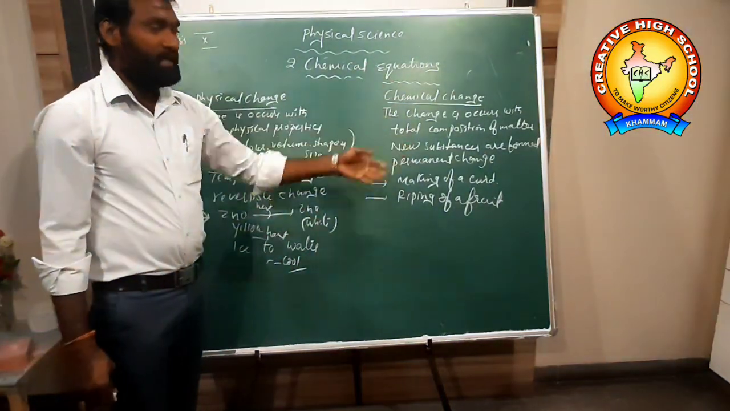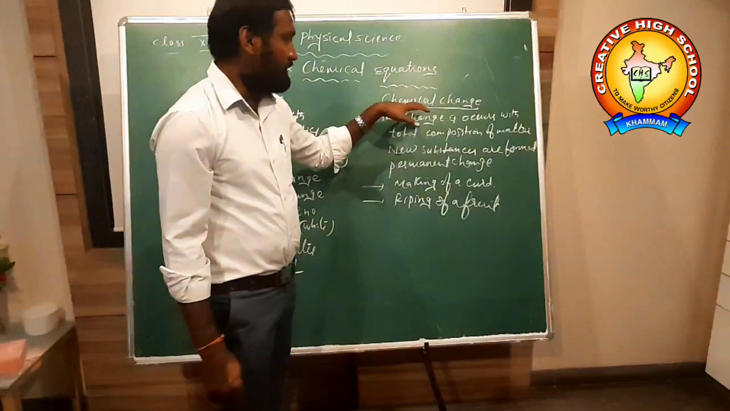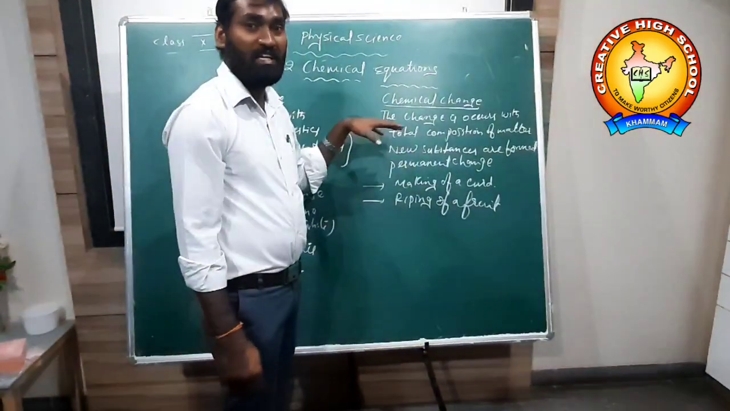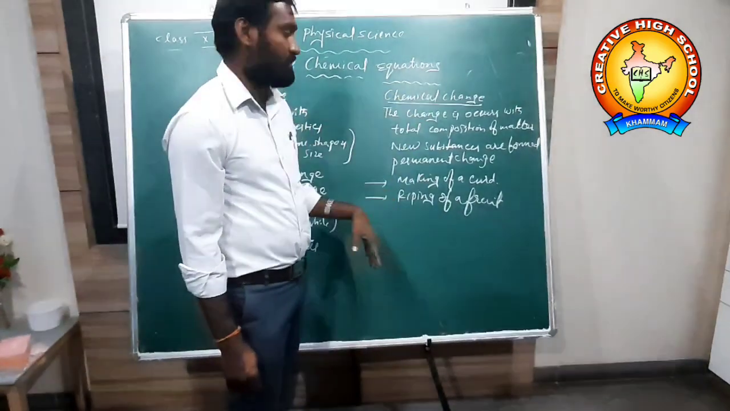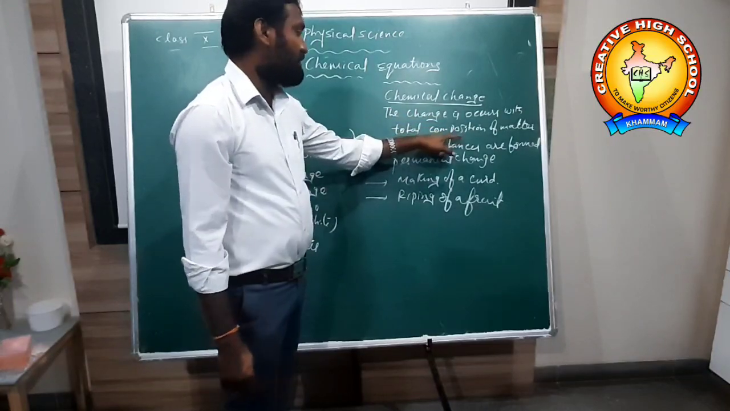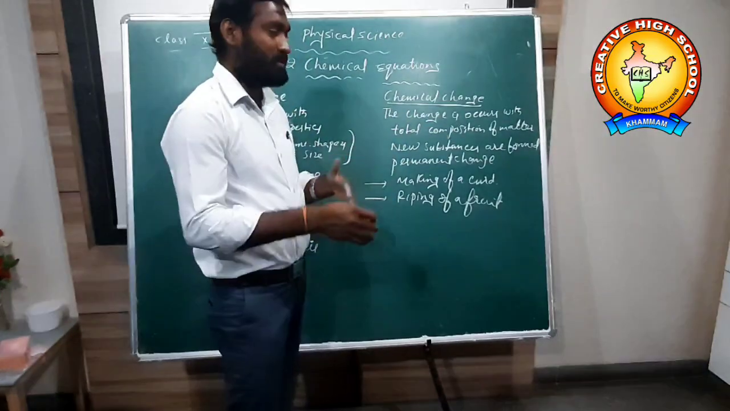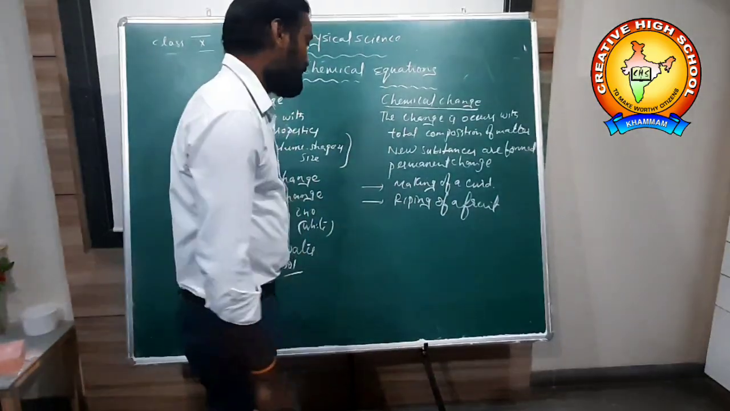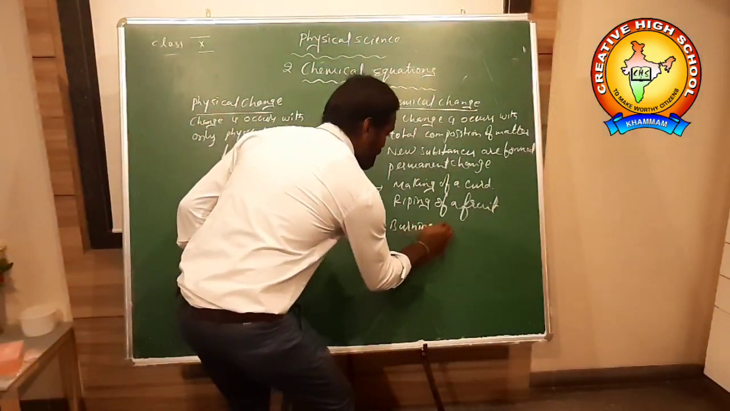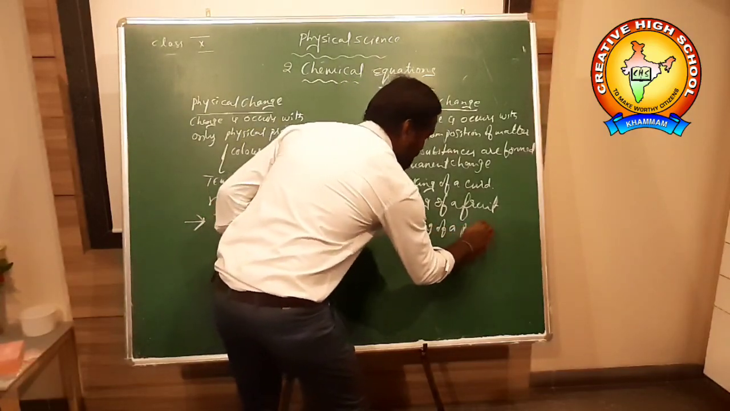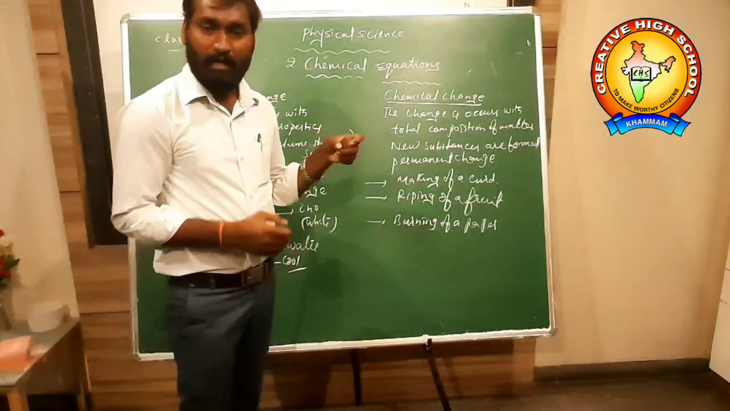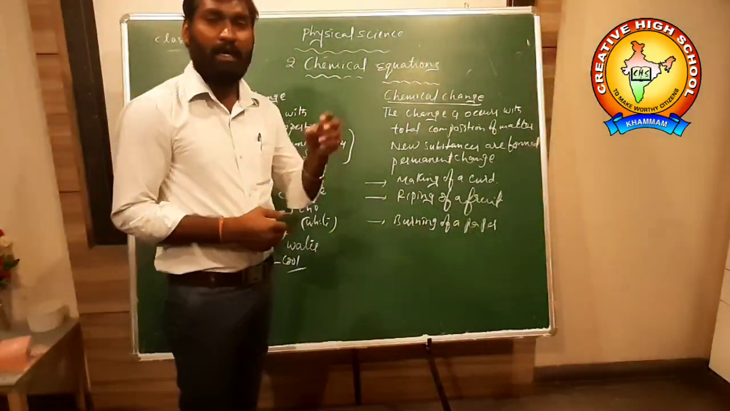Here heat should be released. Compulsorily the heat will be released and a chemical change occurs. Chemical equations. A permanent change occurs here, where the total composition of matter changes. For example, burning of paper. Whenever you burn the paper, what do you obtain? The burned paper gives ash.